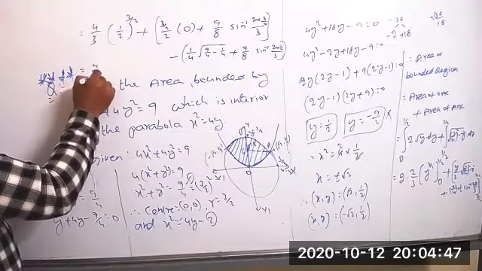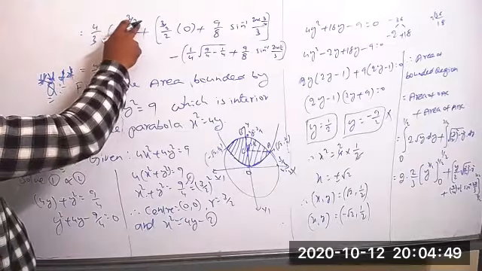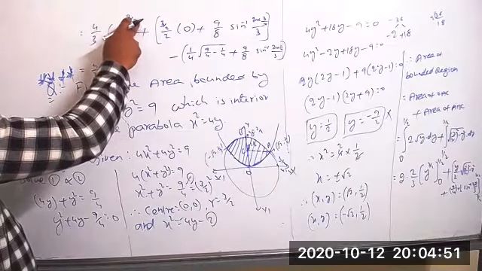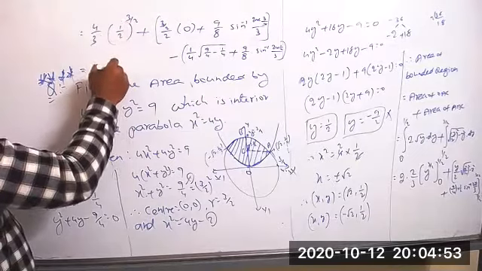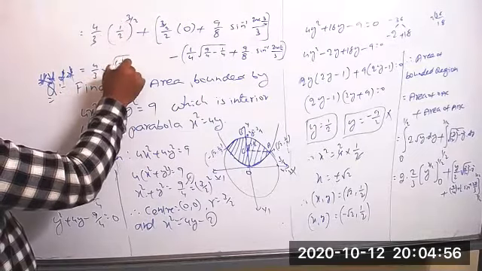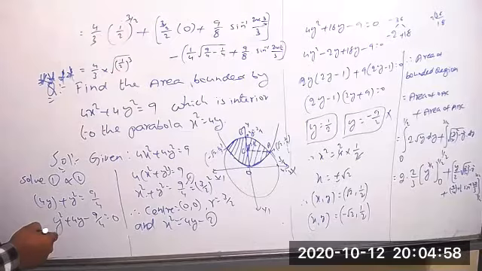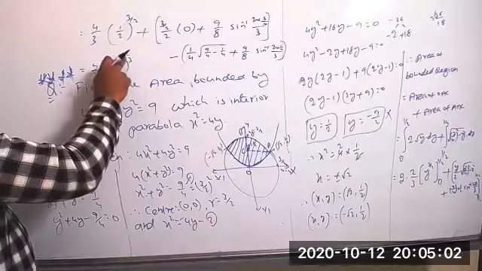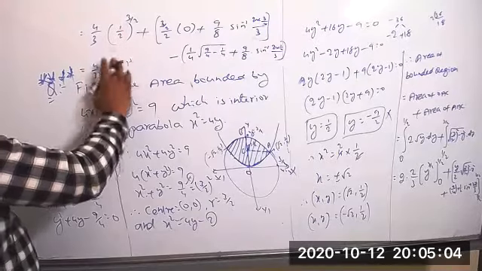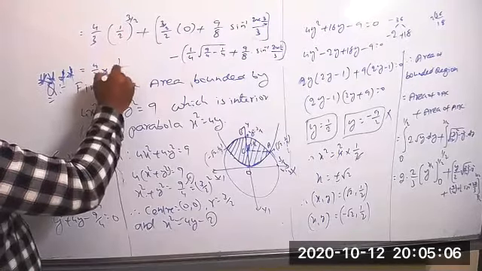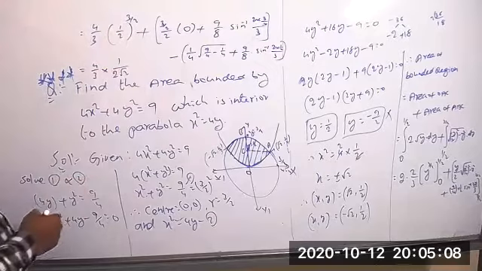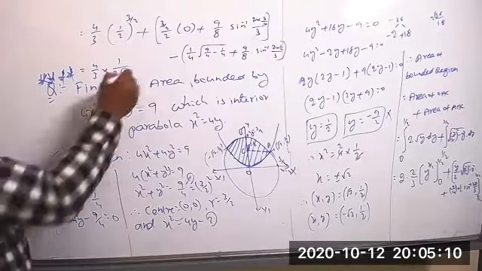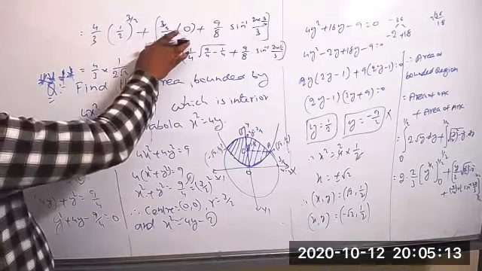So 4 by 3 into 1 by 2 whole power 3 by 2 means you can write square root of 1 by 2 whole cube. 1 cube means 1 only, and 2 cube means 8. So root of 1 means 1, root of 8 you can write clearly as 2 root 2, so 1 by 2 root 2, plus this is the 0.